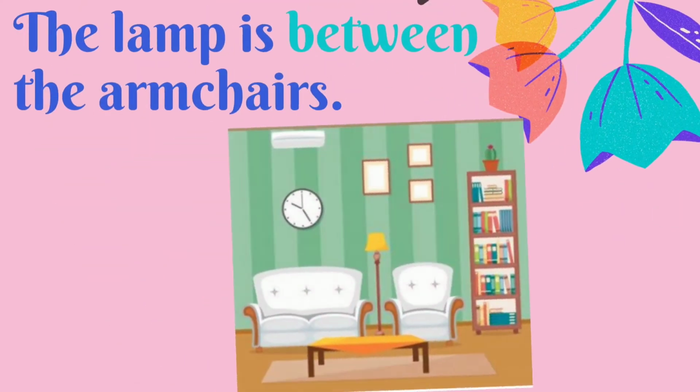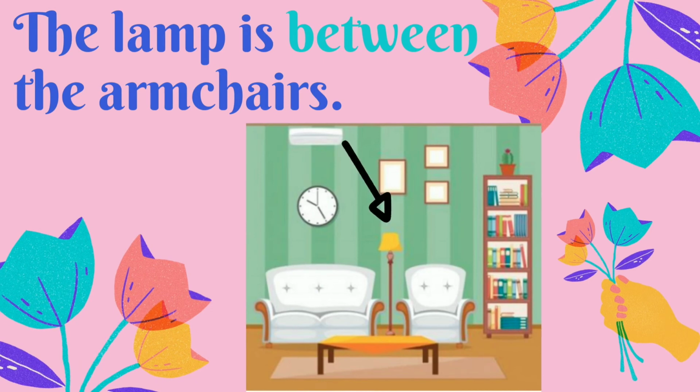The next example is the lamp is between the armchairs. In this picture, we can see that there are 2 armchairs beside the lamp. It means the lamp is between the armchairs because the lamp is in the middle.